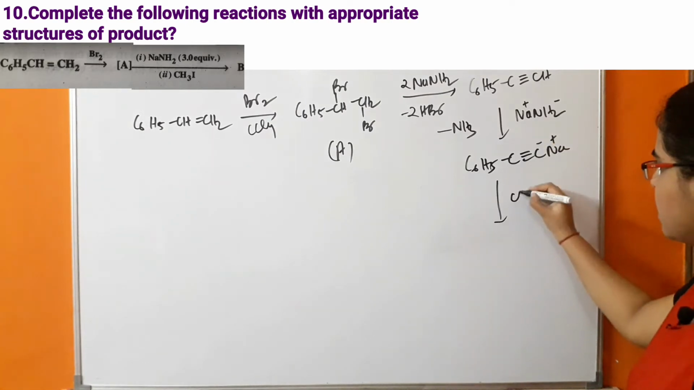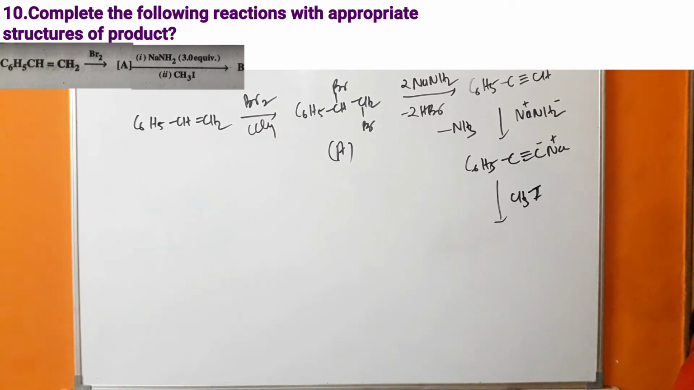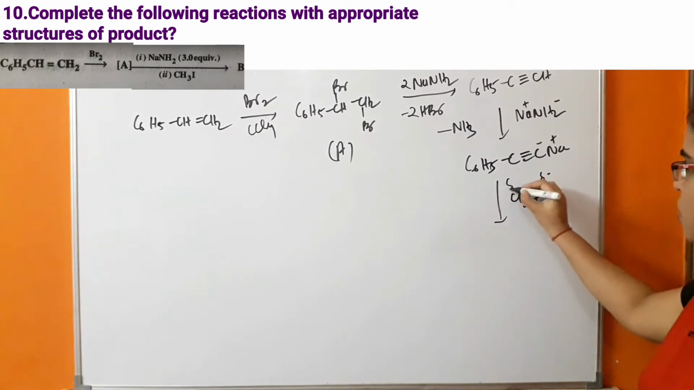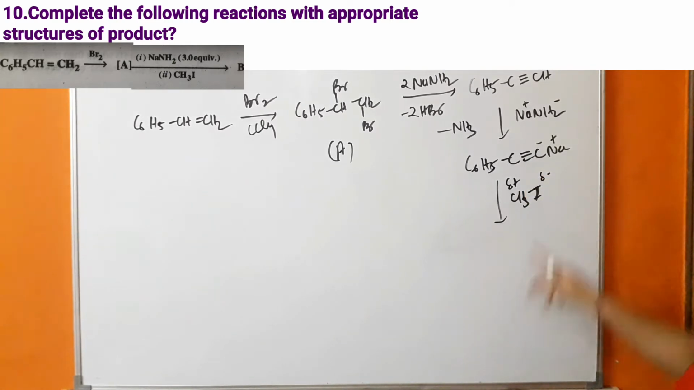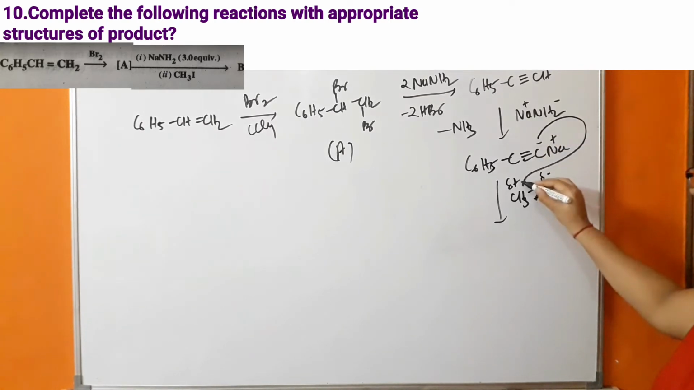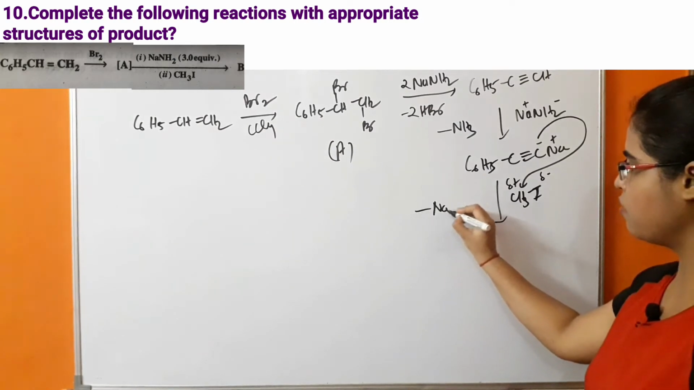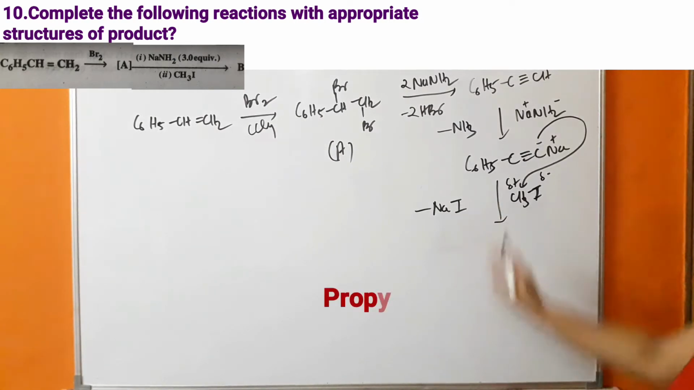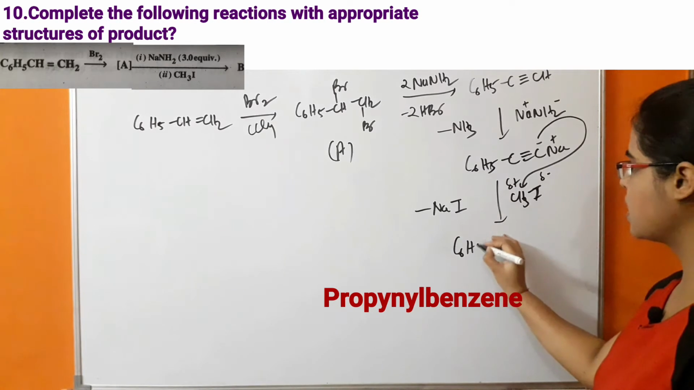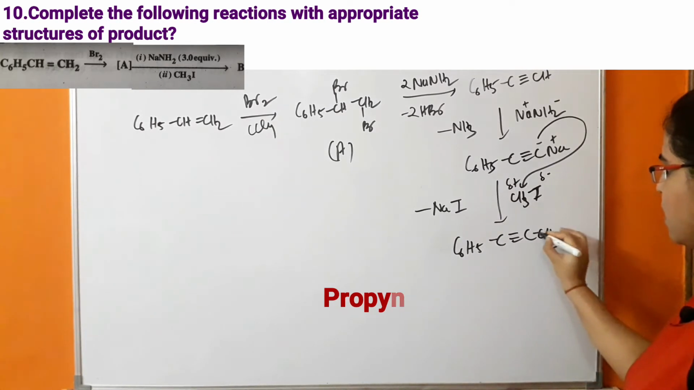So what is happening? Methyl iodide will react. We know that there is an electronegativity difference between carbon and iodine. There will be partial negative charge on the iodine, and partial positive charge on the carbon. So this is a carbanion. So this carbanion will attack this methyl. So first of all, sodium iodide will be removed, and C6H5C≡CCH3 will be formed.